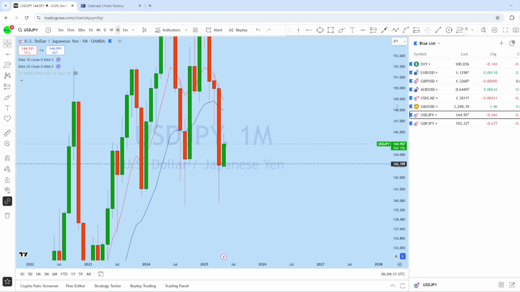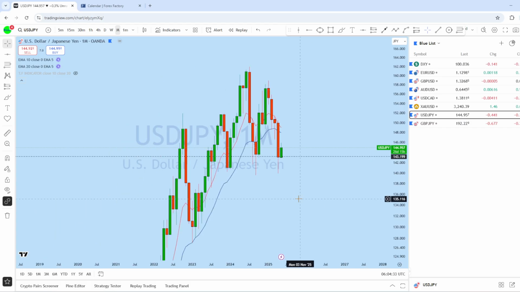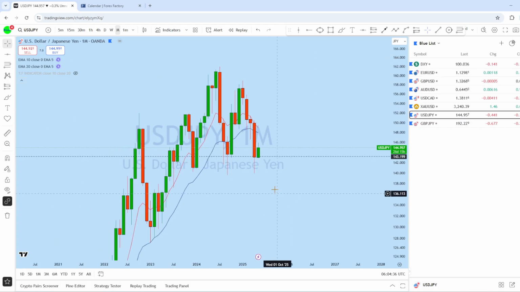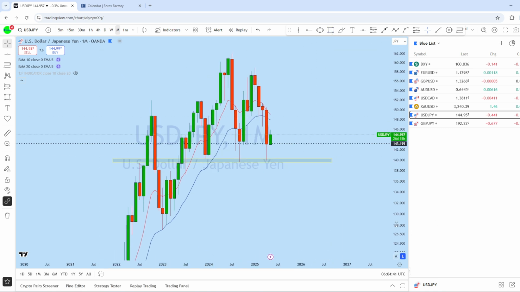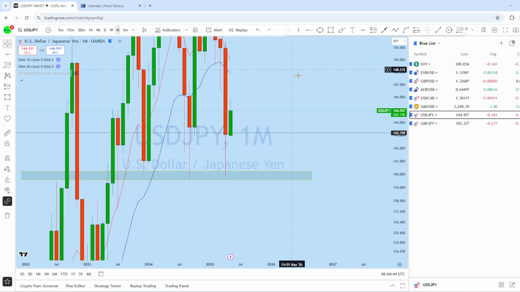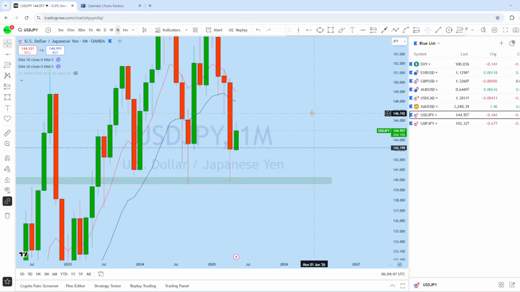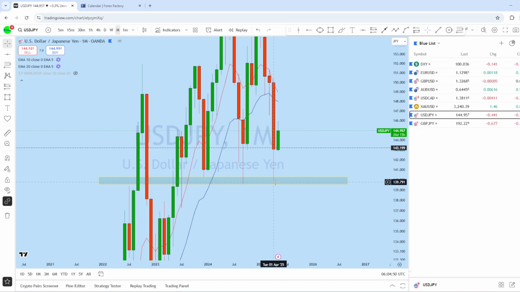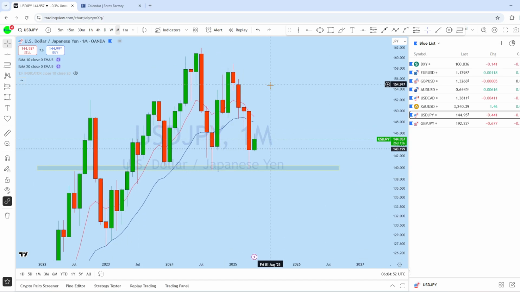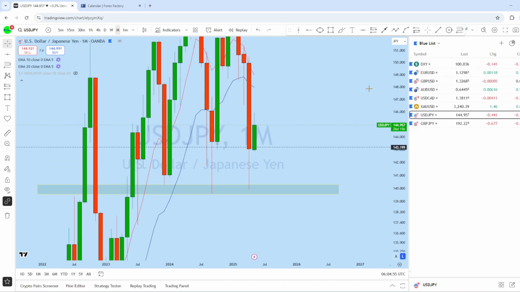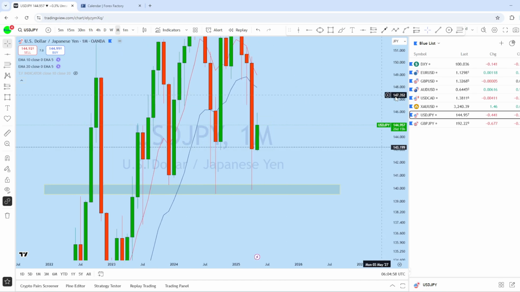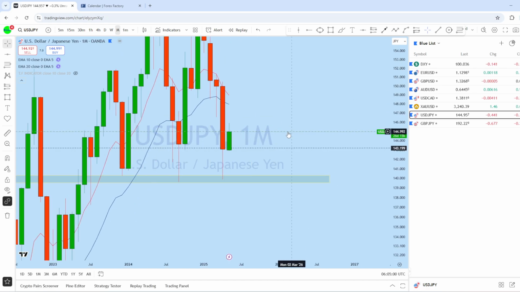Now looking at monthly, we can see that dollar yen also, with back-to-back 4 months bearish move, dropped to that monthly support level, and from this monthly support, with the new monthly open, we have seen as usual there is an initial bounce here. As the market has bounced from the monthly support level, and it's a long-term historically bull market, we could see now a pullback and potentially remain bullish for this week, as the market has got rejection from here. Any drop to the support can give further bullish opportunity on the lower time frame on dollar yen.